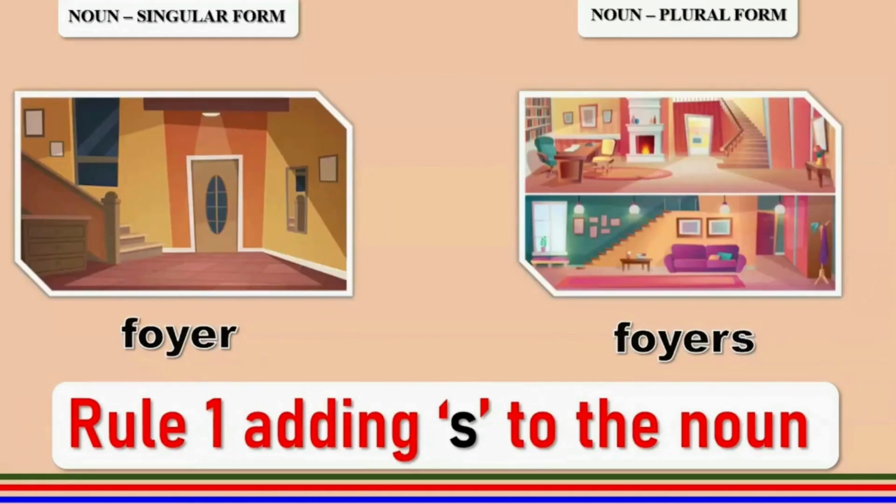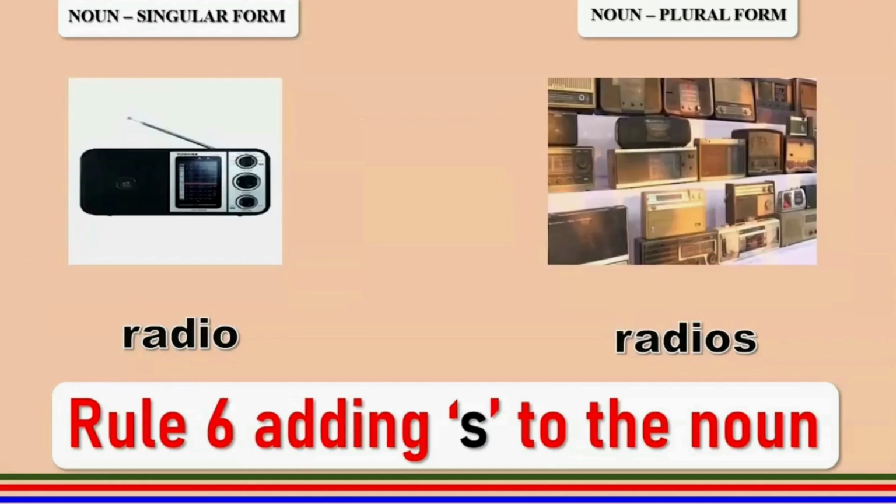Foyer follows rule number 1, adds an S to get foyers. Radio follows rule number 6 because you have the letter O but you have a vowel before it. So it just adds S and becomes radios.